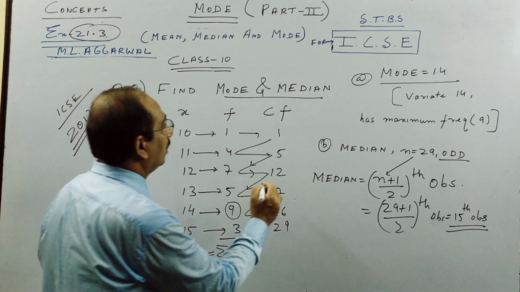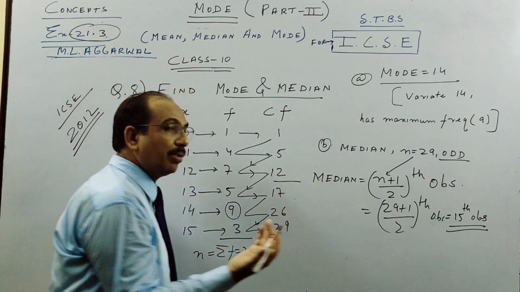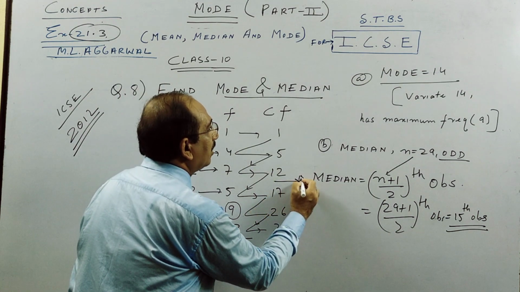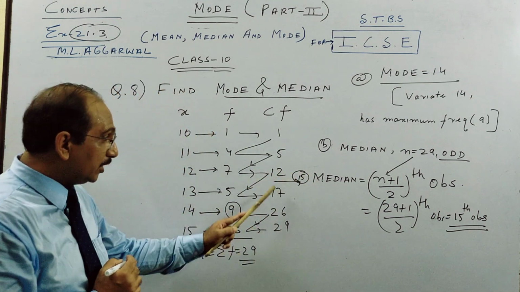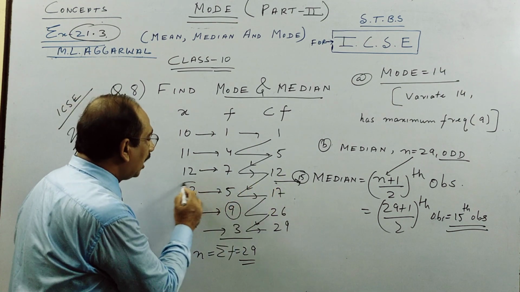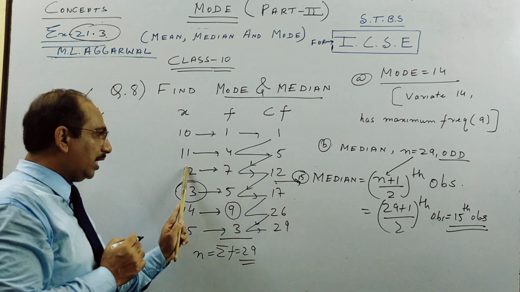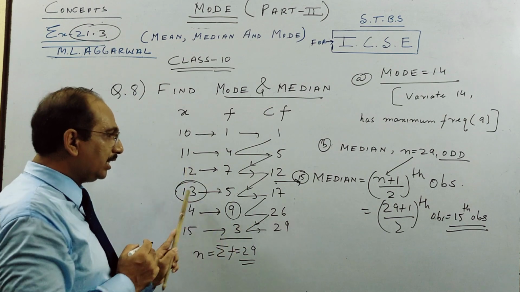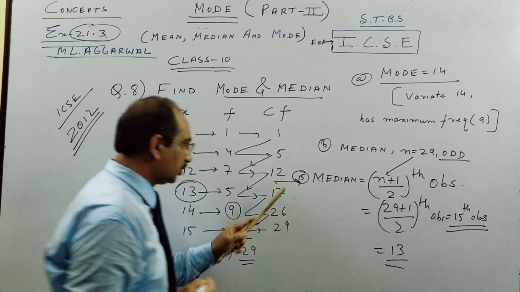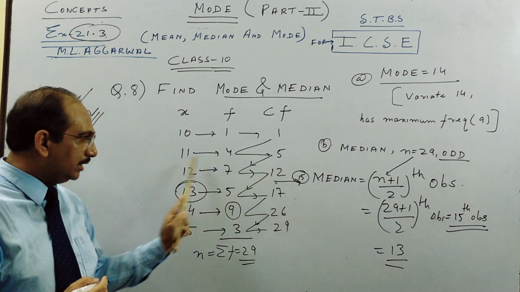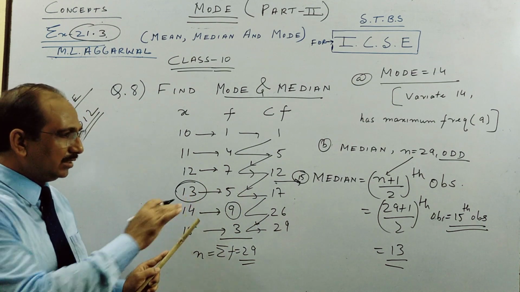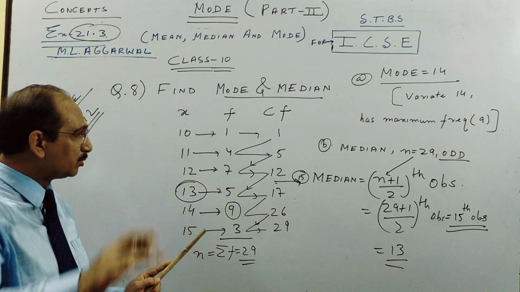See here nicely. In median part 2 also I have explained. Between 12 and 17, 15 comes here. So 15 comes in between this. Here take the upper value. 12 has value 12 here and 17 has 13. So median will be 13. See once more, 15 comes between this. This has 12. See the upper value, 17 has 13. This is the median.